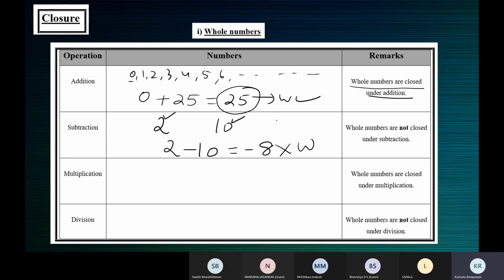Now you may say that I took 13, I took 7, I subtracted the 2 numbers and I got 6 and 6 is a whole number. Fine. You may get a whole number sometimes, but not always. When you say they are closed, that means the answer should always be a whole number. Even if there is one exception, it will be not closed.